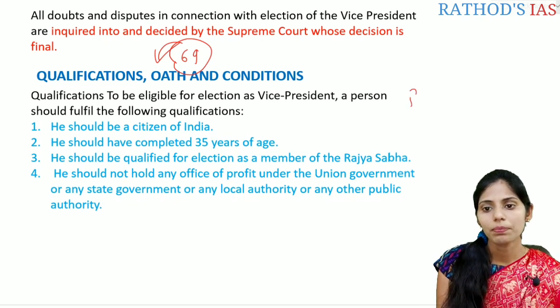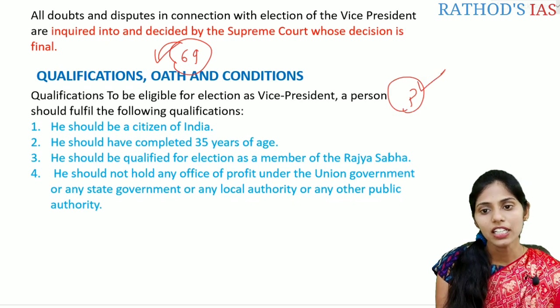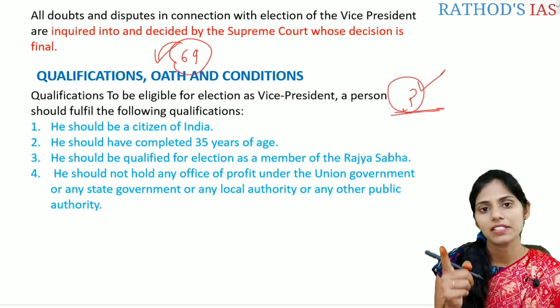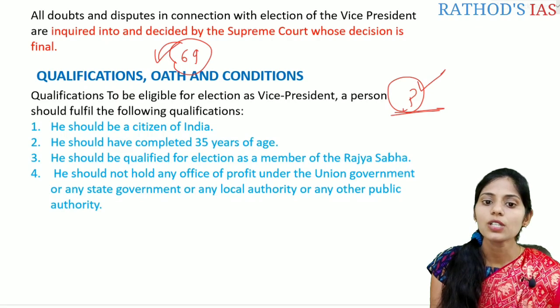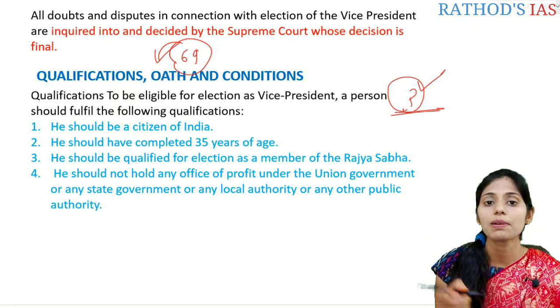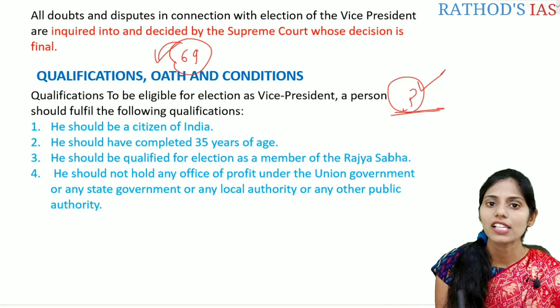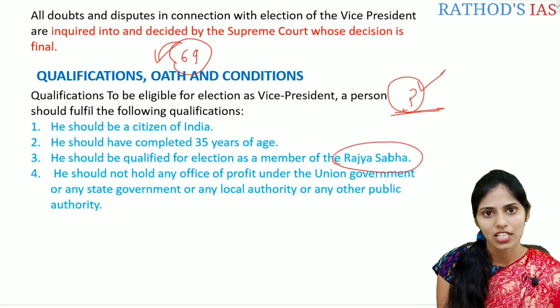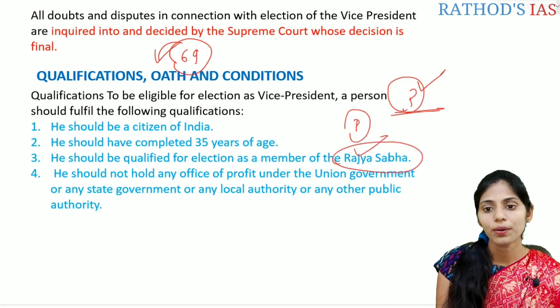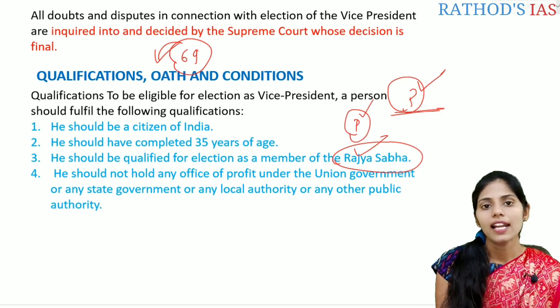If you see the President's qualification, here again a difference is present between the President and the Vice President. The President should be qualified for election as a member of the Lok Sabha. In the case of the Vice President, it is as a member of the Rajya Sabha. So this is also a very important prelims fact. And let us see the next one.